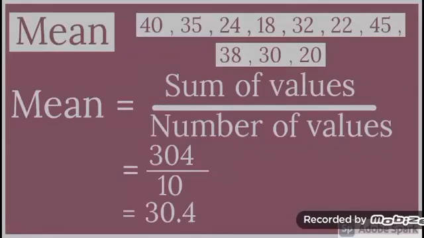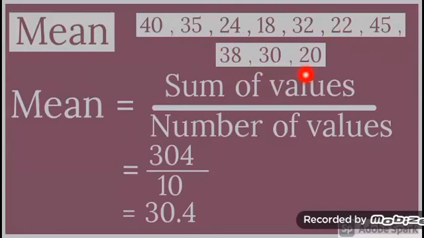Now we find out the mean of this data set. First of all, we will put the formula of mean, that is sum of values divided by number of values. To find out the sum of values, we will add all these values.